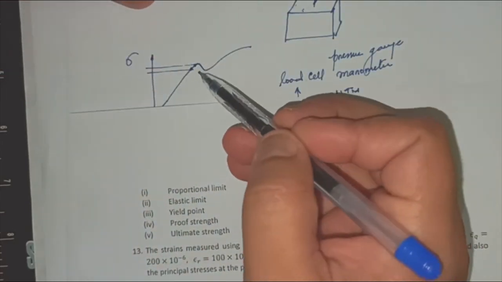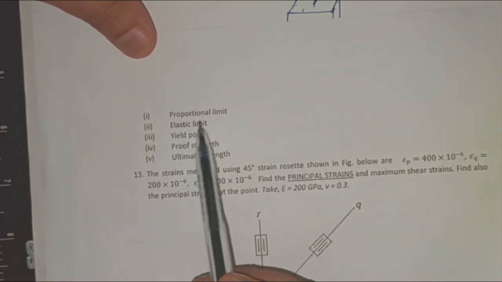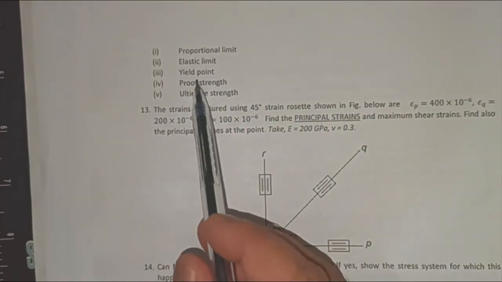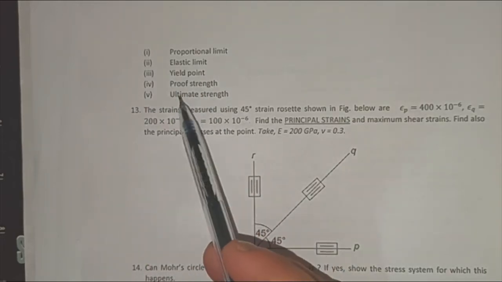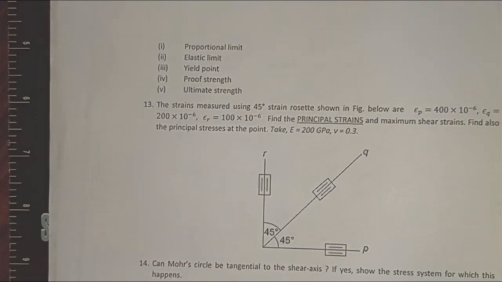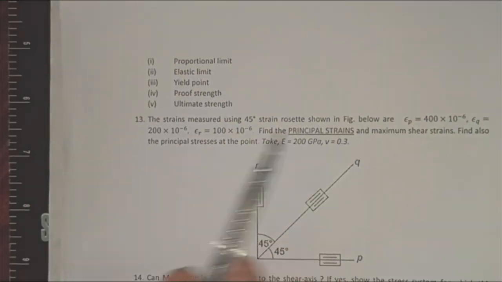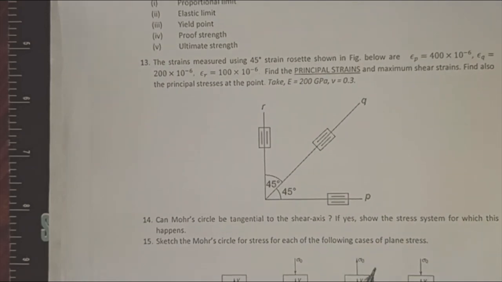So that is somewhere both of them together combined together, taken as an elastic limit. That is approximately the same point. Elastic region. Then we have already told you what the yield point is. Then proof strength. Now I request you to just guess what exactly proof strength is, and try to show them on this graph. I will not tell you this. I will not tell each and everything for you. So just find it out in the video.